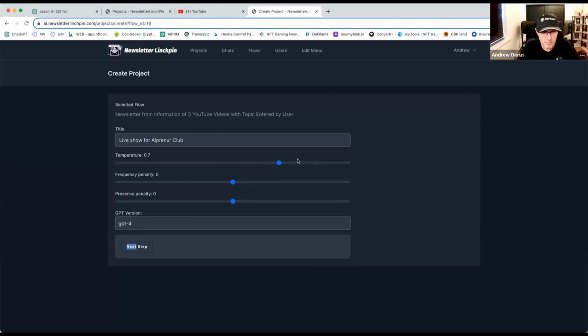The other way to make the better newsletter is to just run it a few times and see which one is best, right? It's a very easy cheat. But also inside, you can make a reload with the same settings.